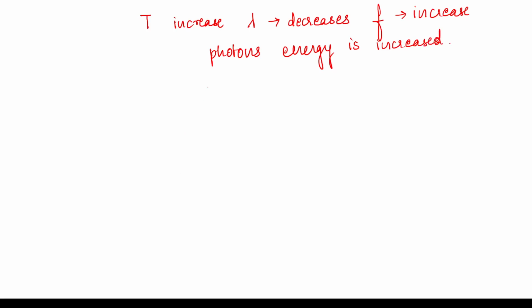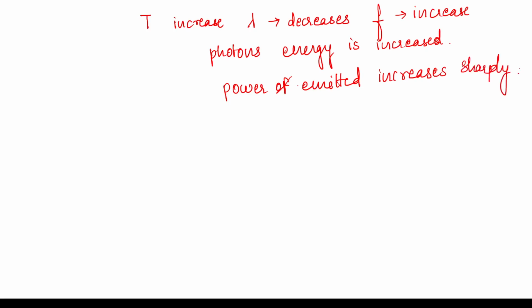So the energy of each photon is increased, and because you have a huge number of photons emitted, the power emitted would also increase sharply. So that is what is happening inside the black body or inside the star in terms of wavelength, temperature, frequency, and energy.